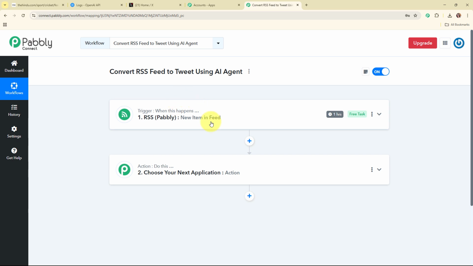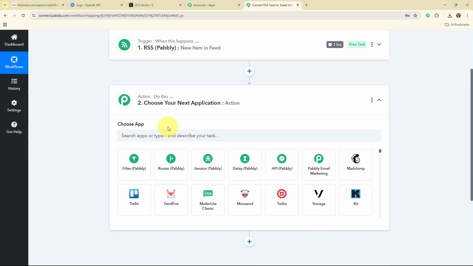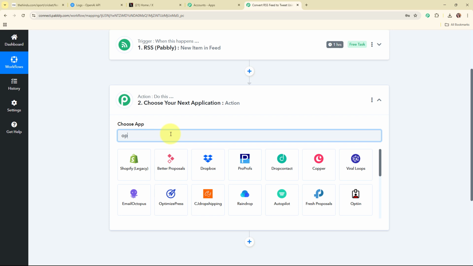So now after getting a new feed in RSS, I want to automatically share this feed to OpenAI to generate a proper tweet for the same. For that, I need to connect my OpenAI account with Pabbly Connect in this action step. And here in this action step, I'm going to select my action application as OpenAI.